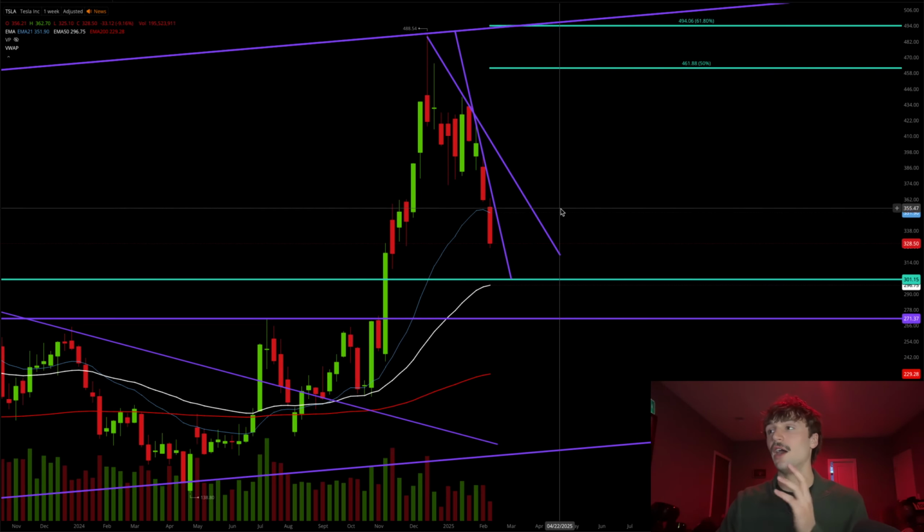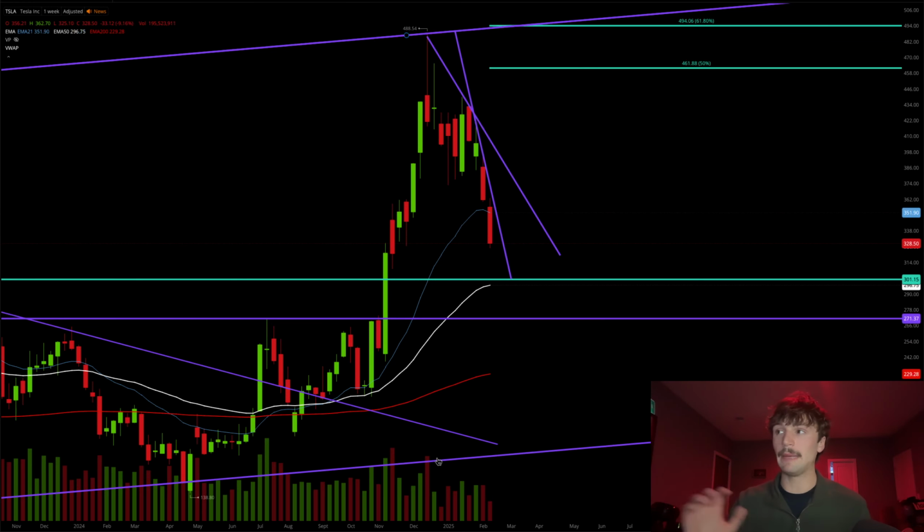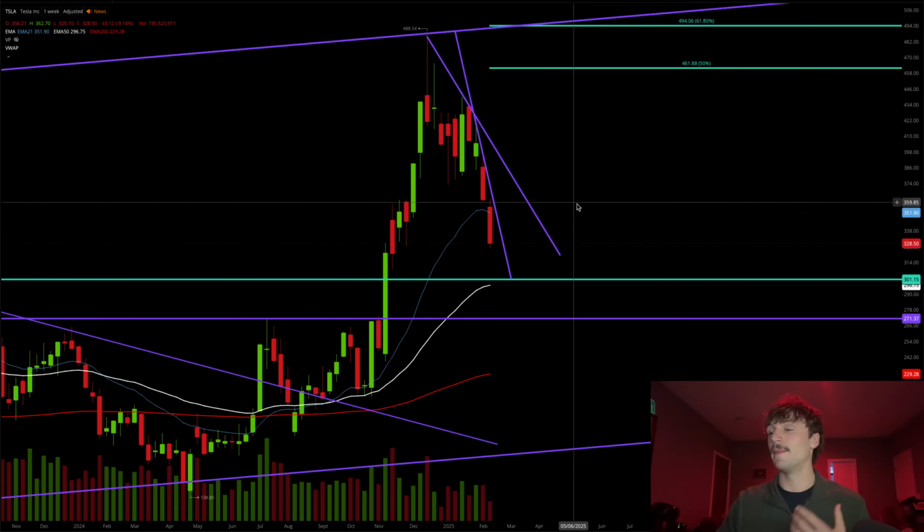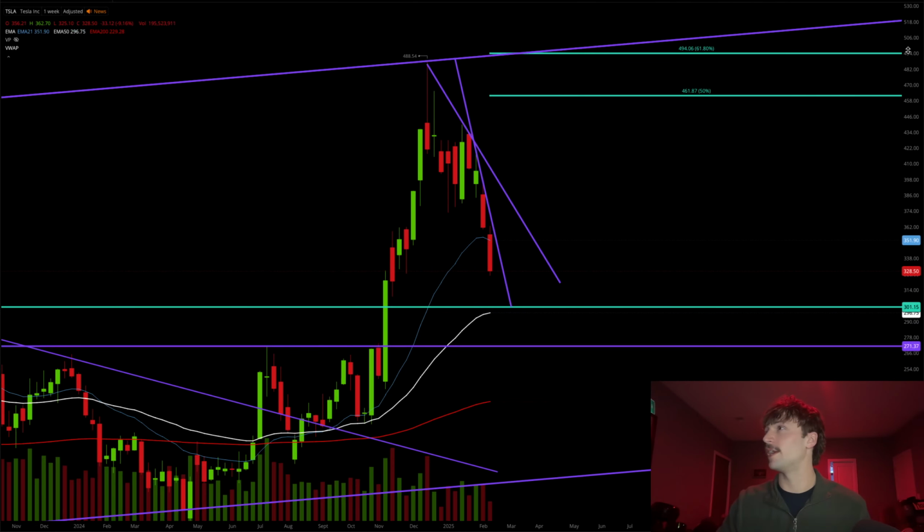I see us bouncing here at this 301 level. Maybe we get a little bit below it. Maybe we bounce a little above it, but mostly within $10 each way of that $301 level. I do expect that, and I am quite confident in that.